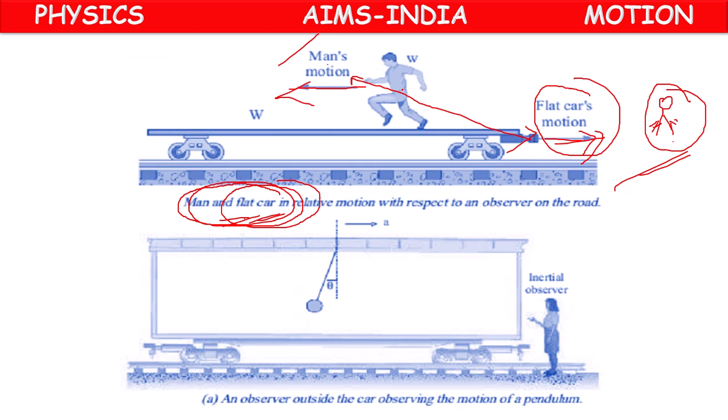Here he is, because the flat car is moving, after some time he might be here. The flat car is moving forward, so after some time he might be here. So he will not only observe this flat car's motion, along with that, he can also observe the relative motion of this flat car and man.